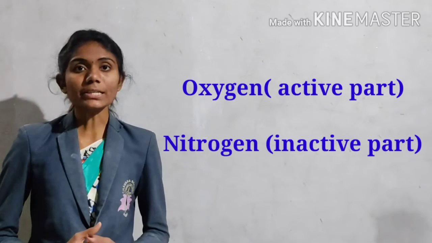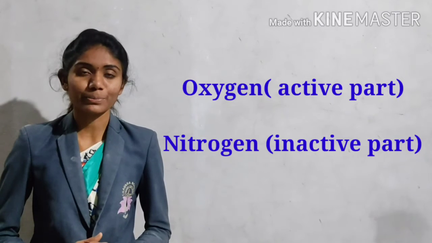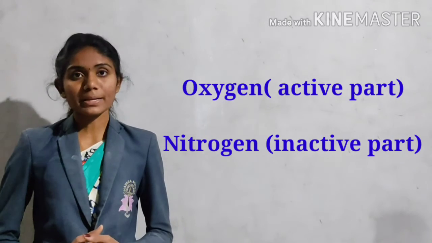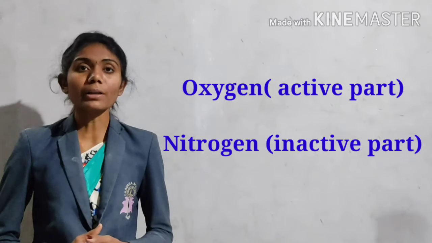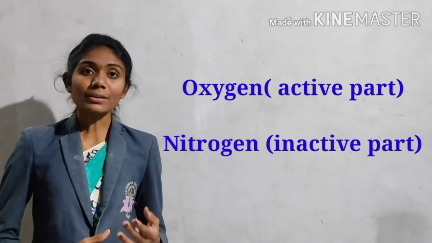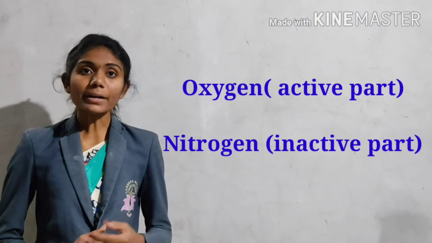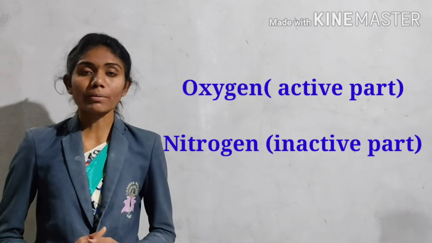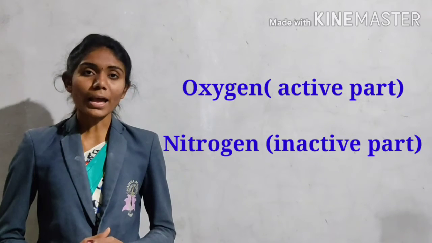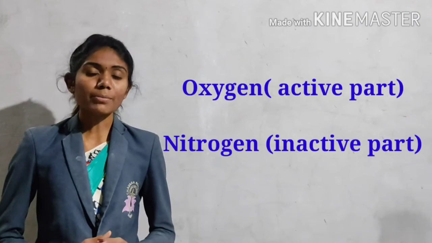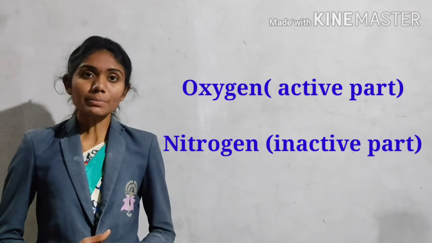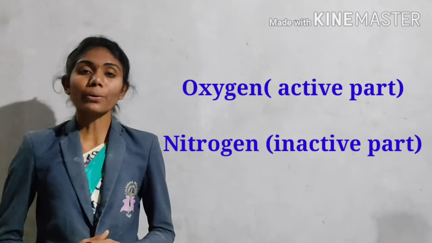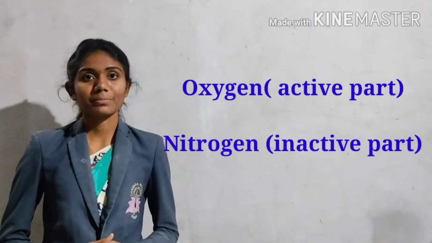Active part, the part which supports burning of substances, is called the active part. Oxygen is called the active part here. The active part is present in 1/5 of the total volume of air, and the other inactive part, which does not support burning of substances, is called the inactive part. For example, nitrogen. It is present in 4/5 of the total volume of the air.